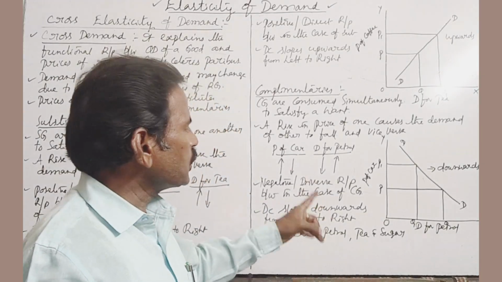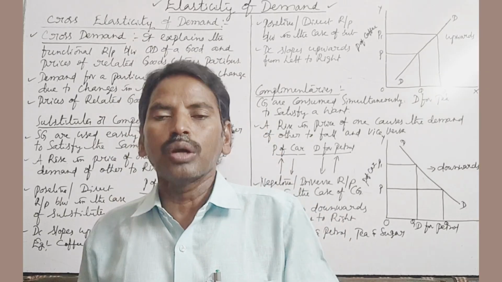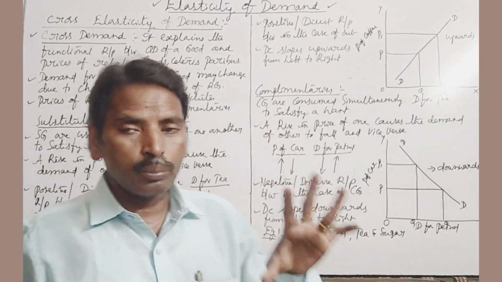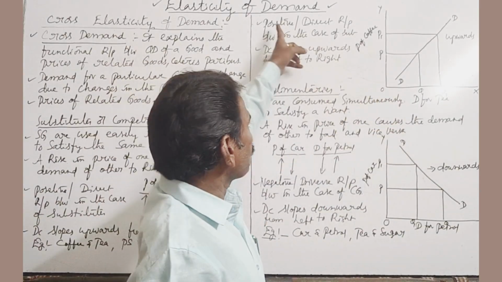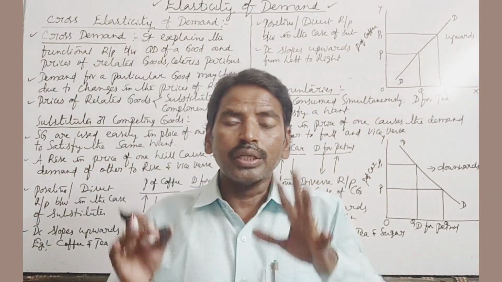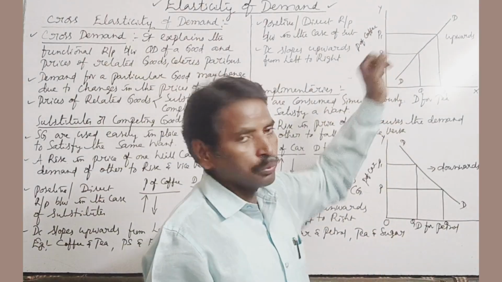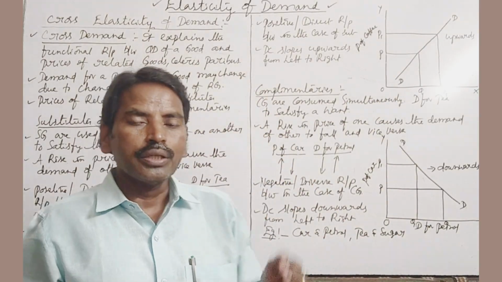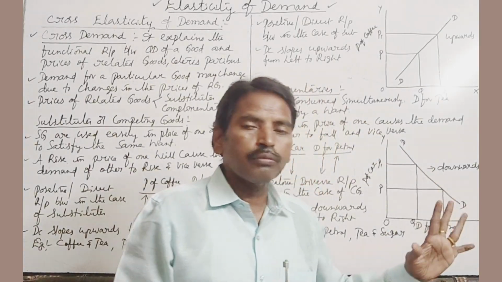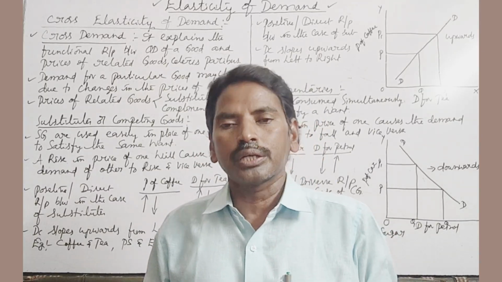Okay. So this is the information regarding the details of cross demand. What is cross demand, what are the substitutes and what are the complementaries? What is the shape of the demand curve in the case of substitutes? What is the shape of the demand curve in the case of complementaries? In the case of substitutes, there is a positive or direct relationship, and the demand curve slopes upwards. In the case of complementaries, there is a negative or inverse relationship between these two. Therefore, the demand curve slopes downwards from left to right. This is the information regarding the details of cross demand.